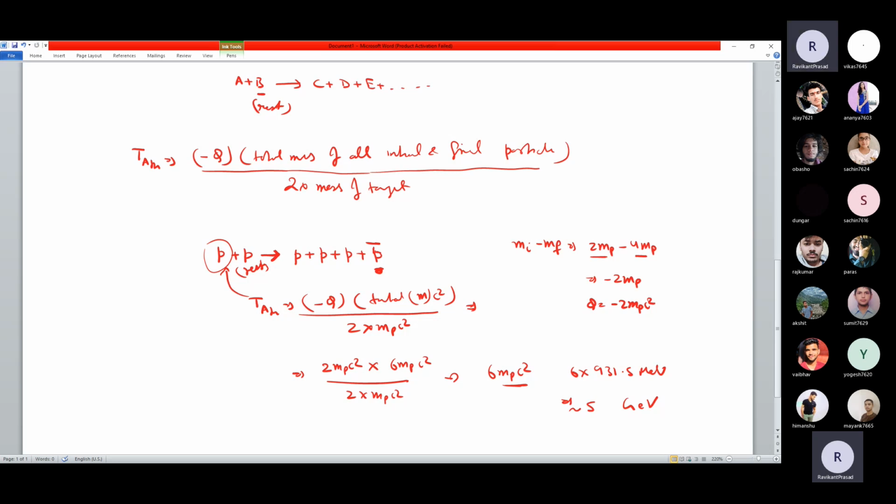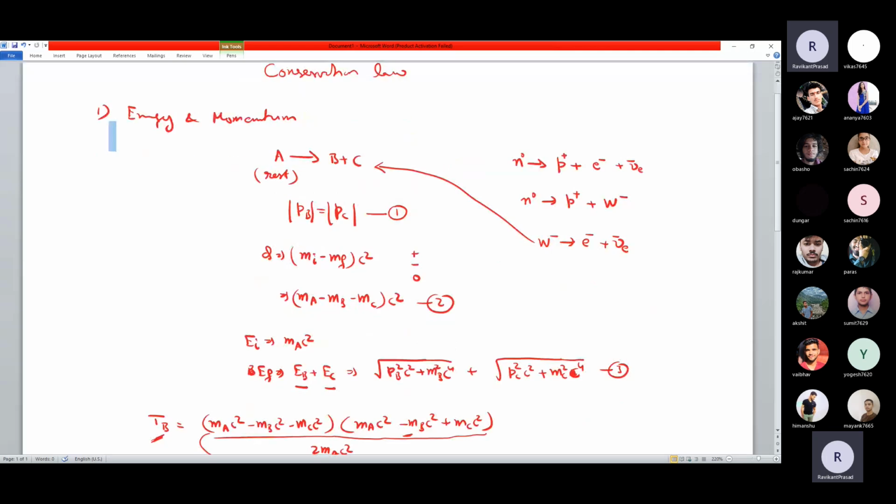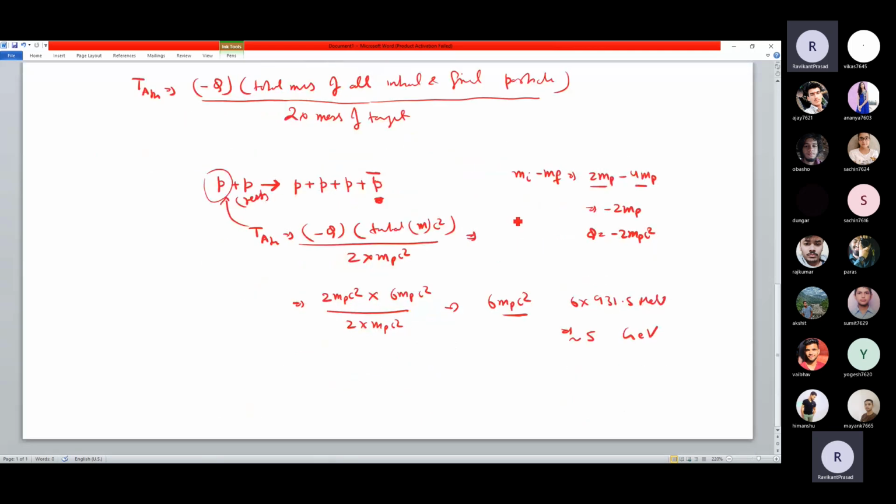Now this one, energy and momentum, is done. I will not go into detail on angular momentum and parity conservation. We have already done this in nuclear reactions. Take out your nuclear reactions notes, where I have written what the conservation of angular momentum is. If initially we have a plus b giving c plus d, the same equation is used here also. So we are not going into detail on parity and angular momentum conservation. We just jump to the actual conservation laws required for particle physics.